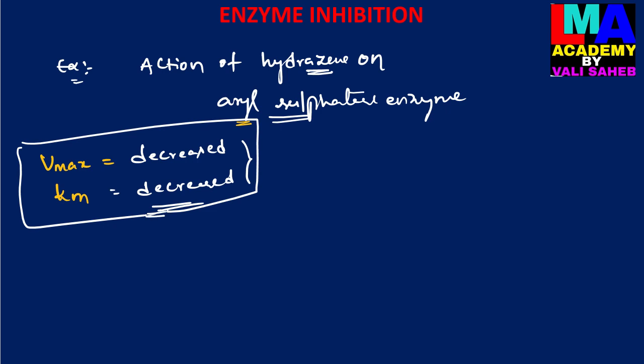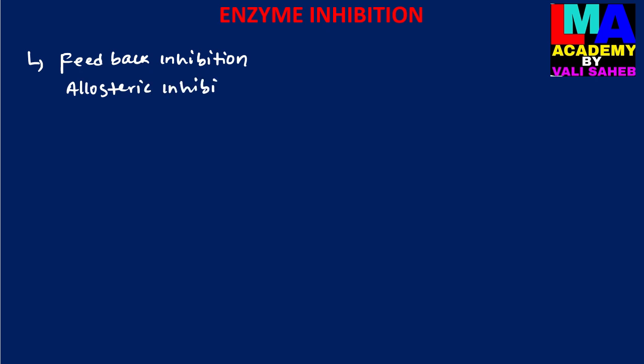And then another enzyme inhibition process, which is the feedback inhibition process. Feedback enzyme inhibition, which is also known as the allosteric inhibition process, and it is also known as the end product inhibition process.